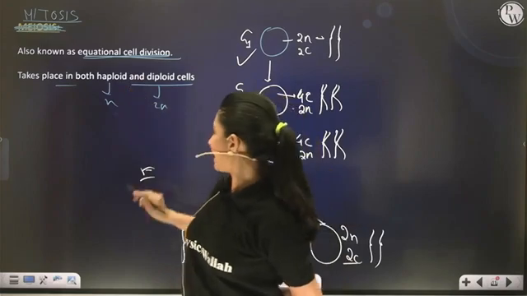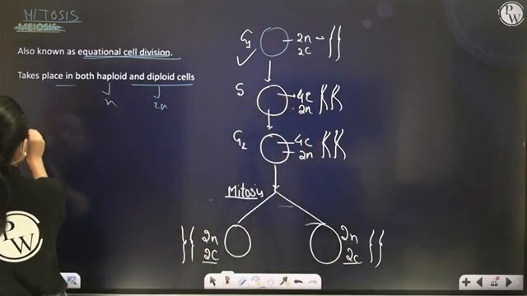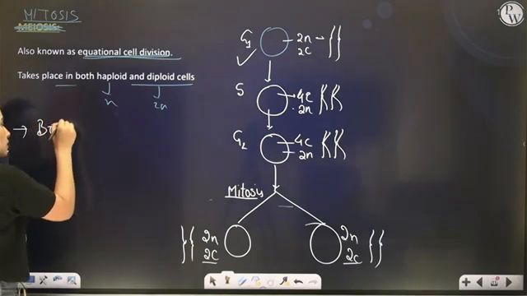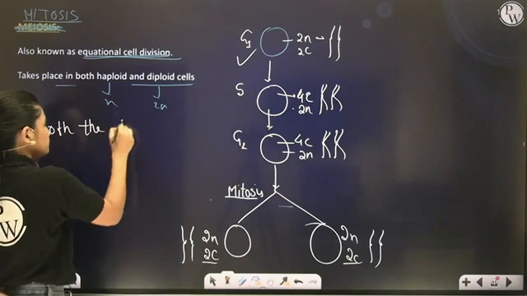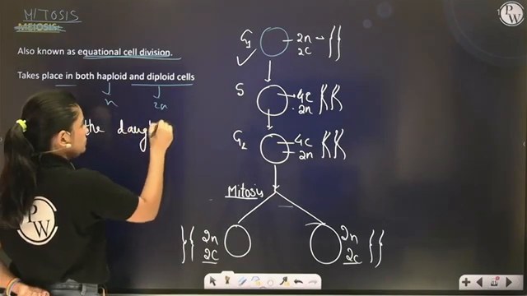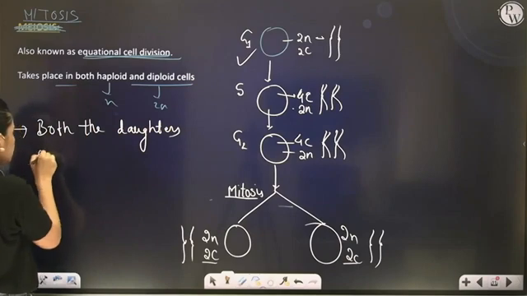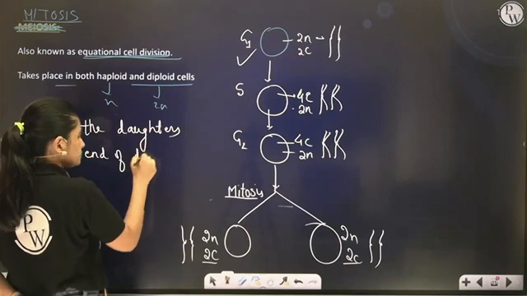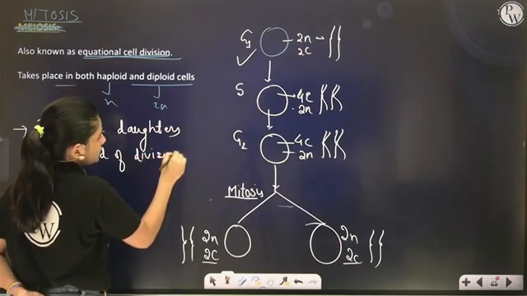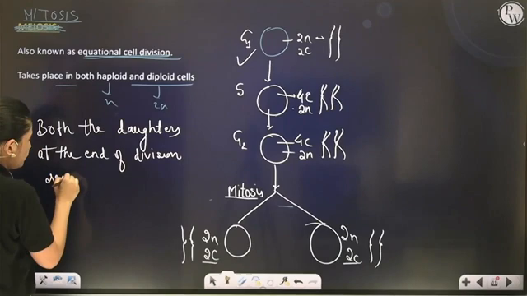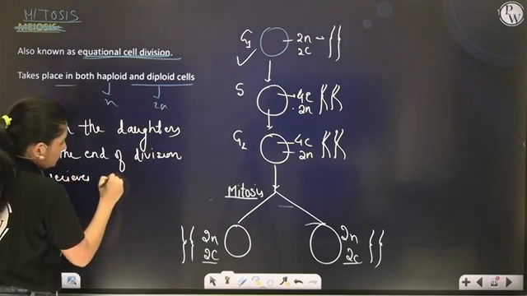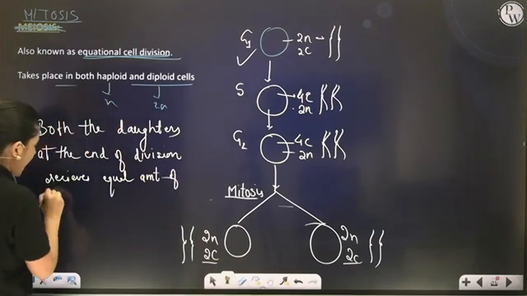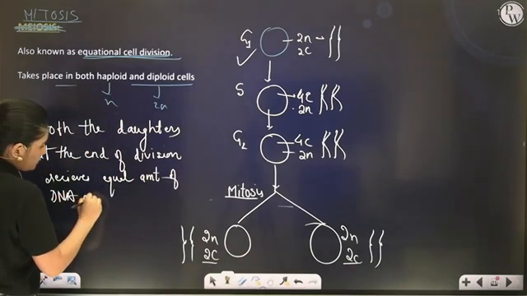So you can say that in case of mitosis, why is it equational division? Because both the daughters at the end of division receive equal amount of DNA as that of the parent.